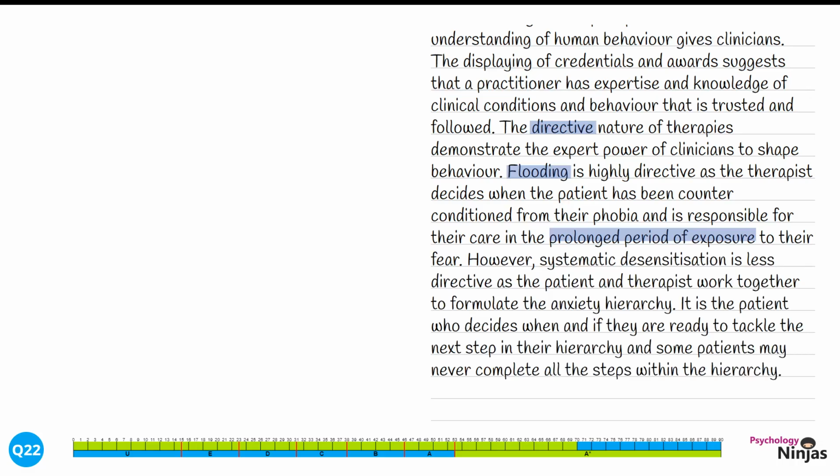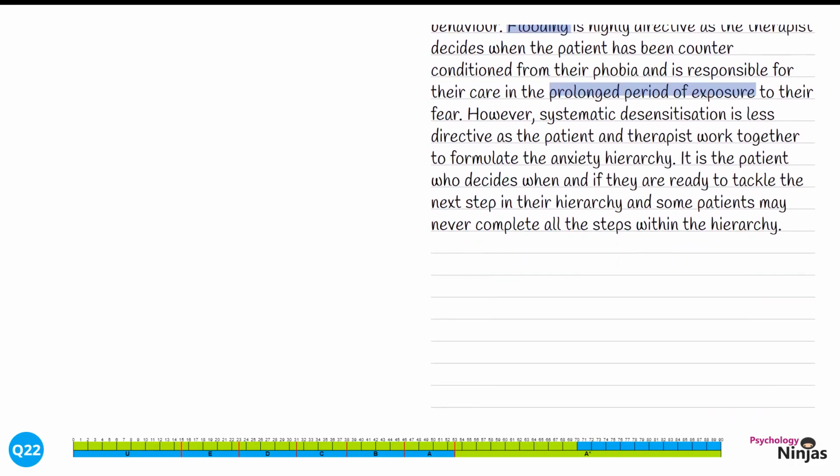However, systematic desensitisation is less directive, as the patient and therapist work together to formulate the anxiety hierarchy. It is the patient who decides when and if they are ready to take the next step on their hierarchy, and some patients may never complete all the steps within their hierarchy. Our counter-argument has focused on systematic desensitisation as the other behavioural therapy. We've been clear here how it's not directive, how the patient and therapist are working together, and in fact in many stages in systematic desensitisation, the patient is in control and in charge.